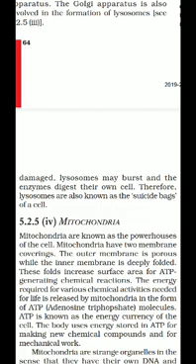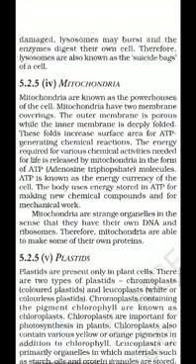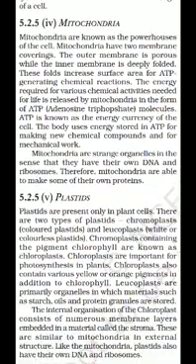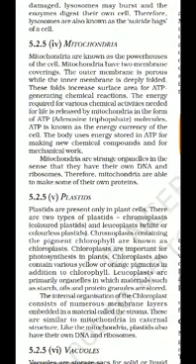Children, now our next cell organelles are mitochondria and plastids. These two cell organelles are very important for both plant cells and animal cells. Mitochondria is involved with energy production.